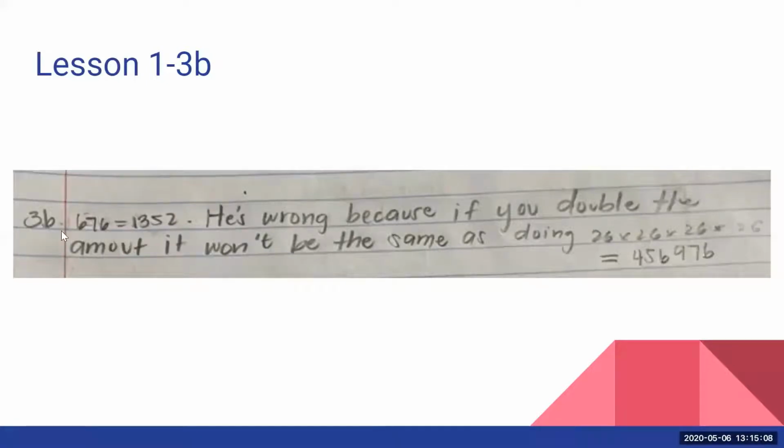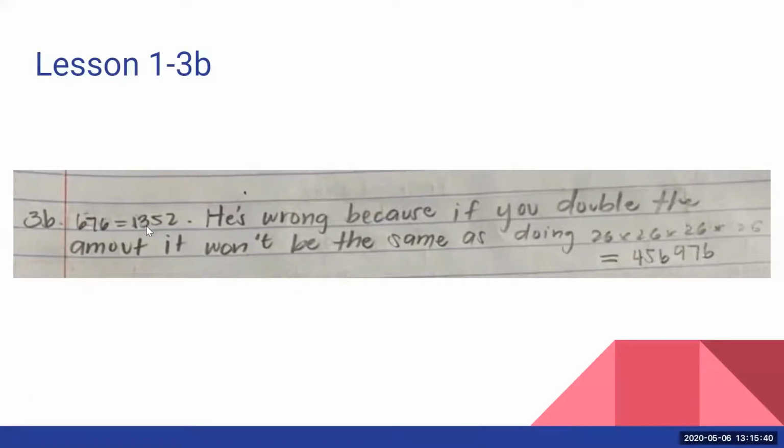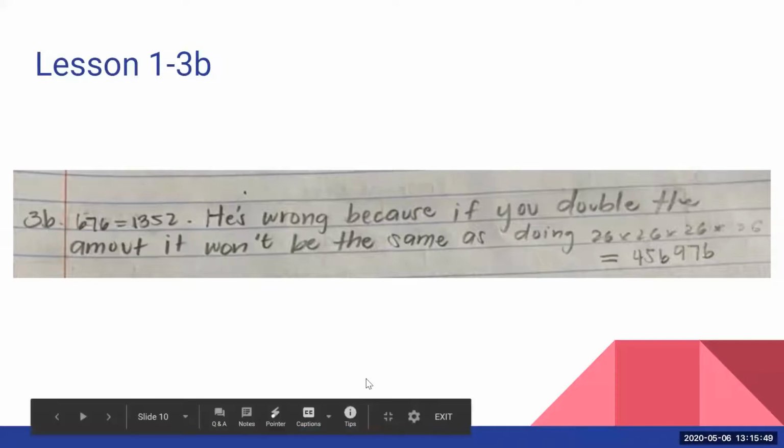Maybe if we had a 2 here, 2 times that, which is double, is 1,352. But they showed that if I've got 4 characters, there's 26 options here, 26 options here, and so forth. This is the number of ID badges that could be created, and that is significantly greater than double 676. So this person used math to clearly show that the owner's assumption that it would be double was wrong; it was actually way more than that. Thank you for showing this math. It does show why this assumption is wrong.